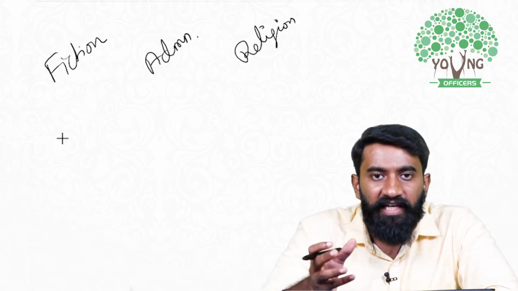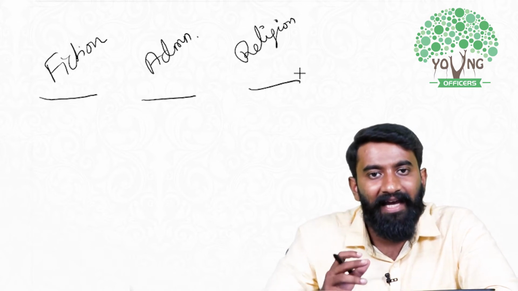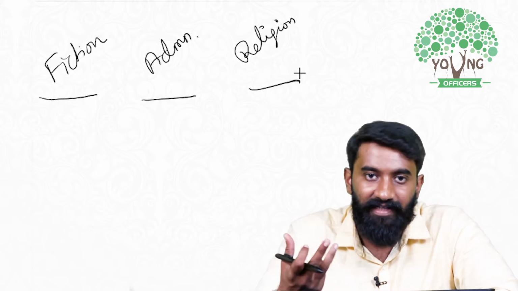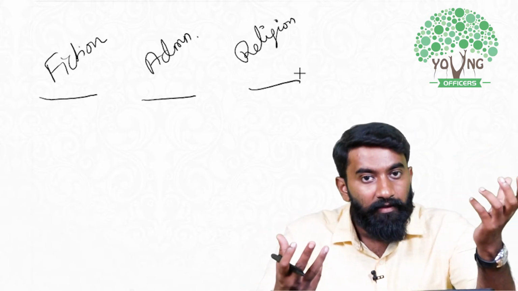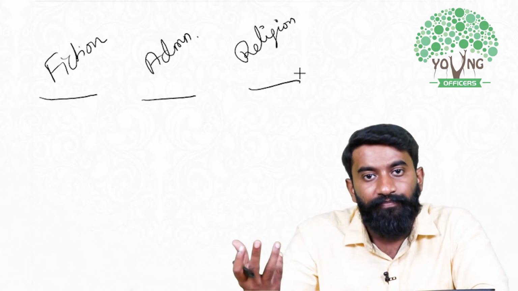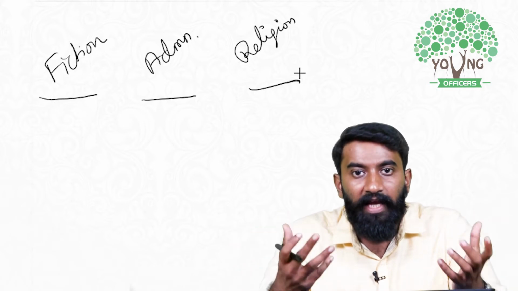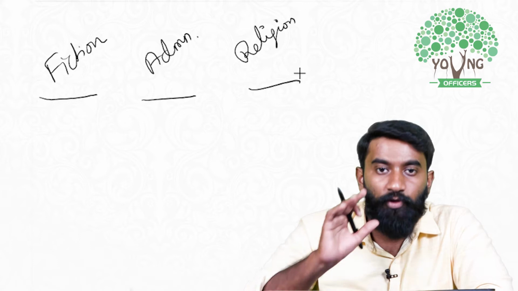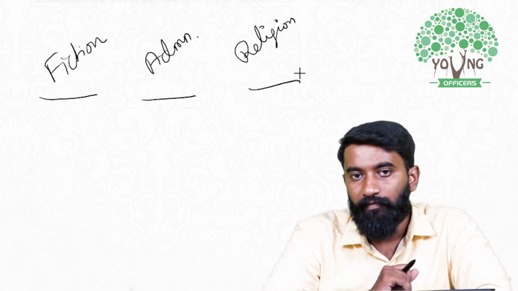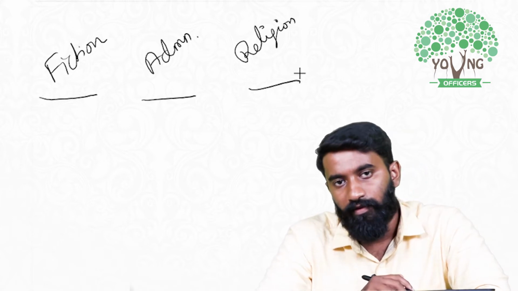So these books are of different genres, meaning they have different characteristic features. They talk about different aspects of life: fiction, administration, religion. But all these books give us different perspectives about Indian society and Indian history.